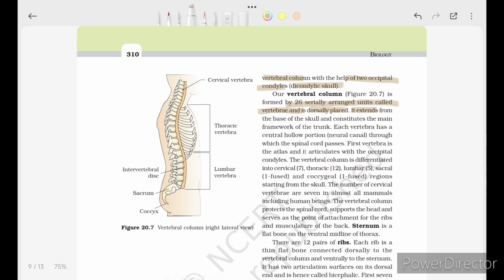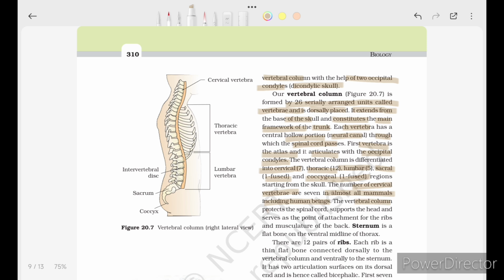It extends from the base of the skull and constitutes the main framework of the trunk. Each vertebra has a central hollow portion, the neural canal, through which the spinal cord passes. The first vertebra is the atlas, and it articulates with the occipital condyles. The vertebral column is differentiated into cervical, thoracic, lumbar, sacral (one fused), and coccygeal (one fused) regions starting from the skull. The number of cervical vertebrae is 7 in almost all mammals, including human beings.